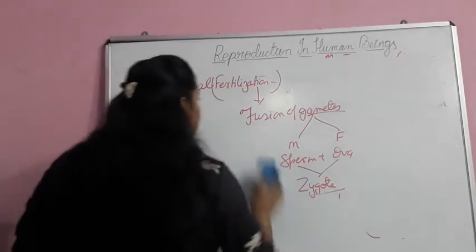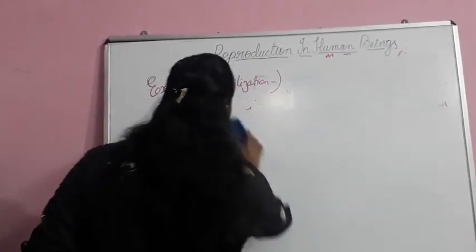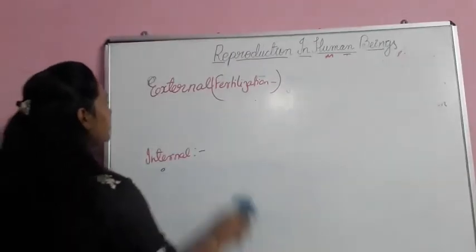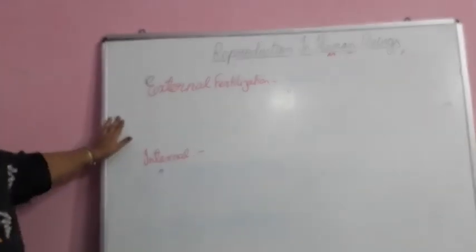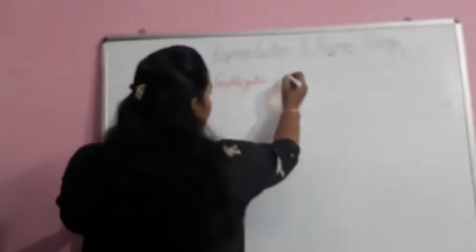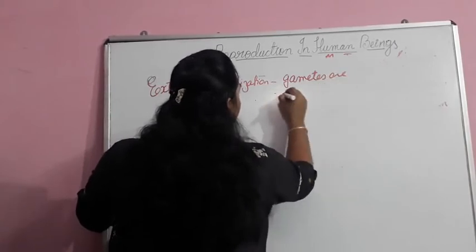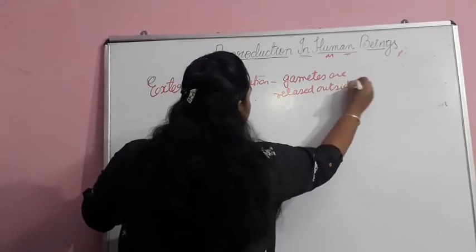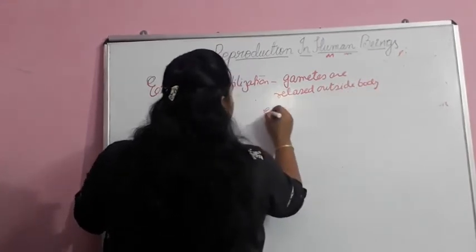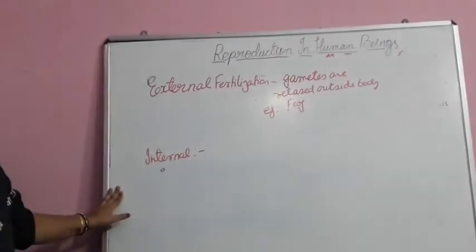On the basis of the delivery of the gametes, there are two types of fertilization. One is external and the other is internal. In external fertilization, the gametes are released outside the body. For example, frog, where the gametes are outside and fertilization happens outside.